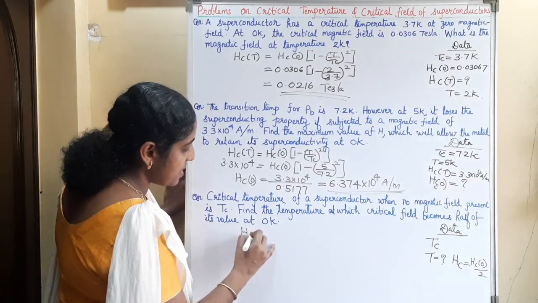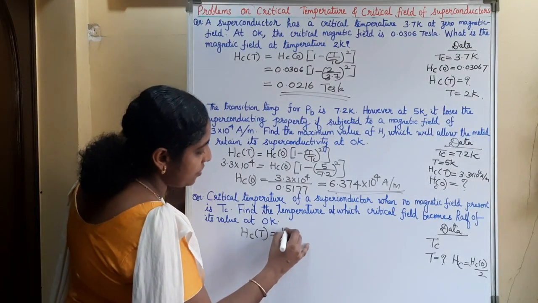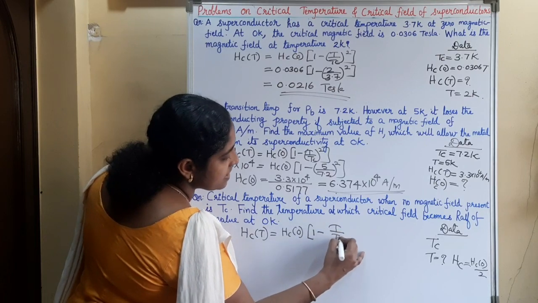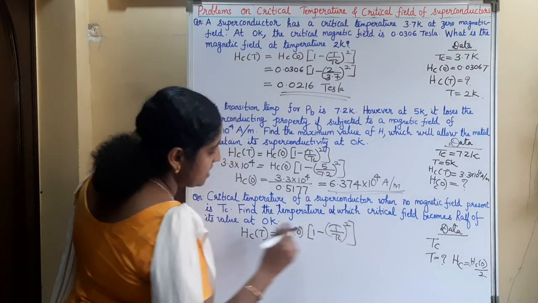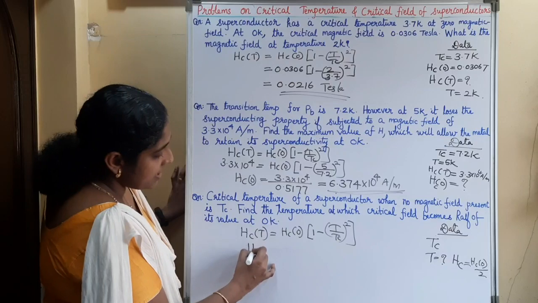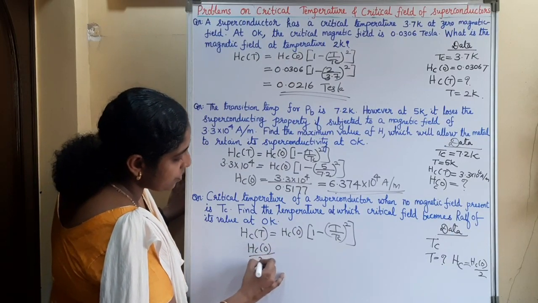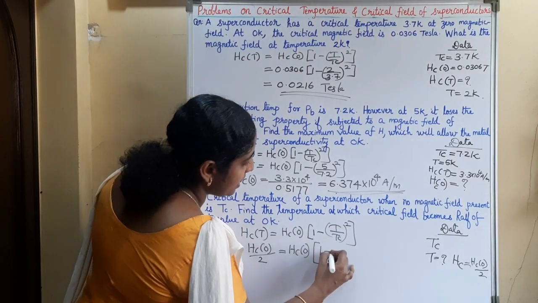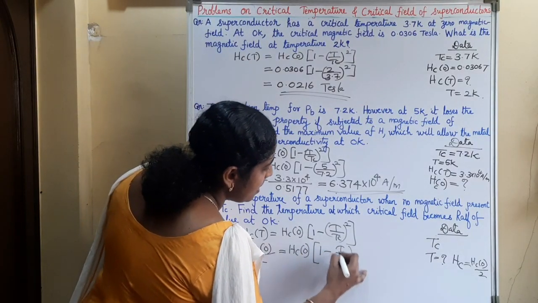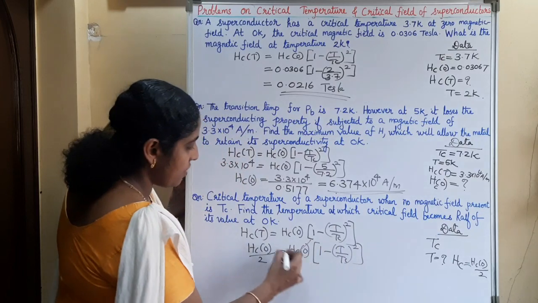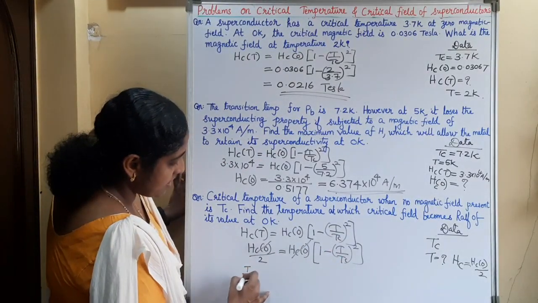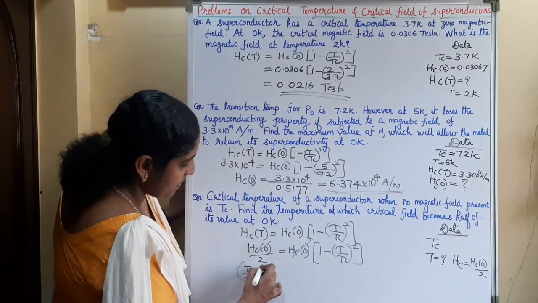So the general equation: Hct is equal to Hc0 into (1 minus (T by Tc) square). Then what is Hct? Hct is Hc0 by 2, equal to Hc0 into (1 minus (T by Tc) square). Hc0 will cancel, and the minus (T by Tc) square comes to the LHS as positive.